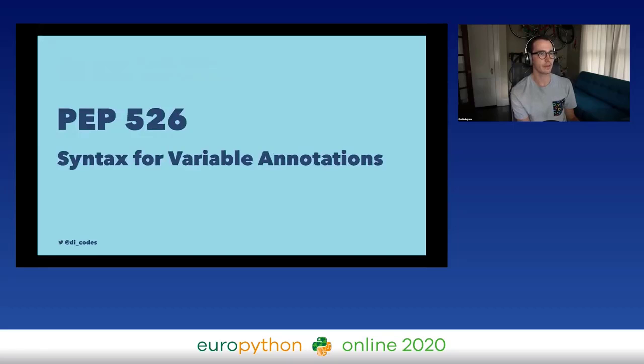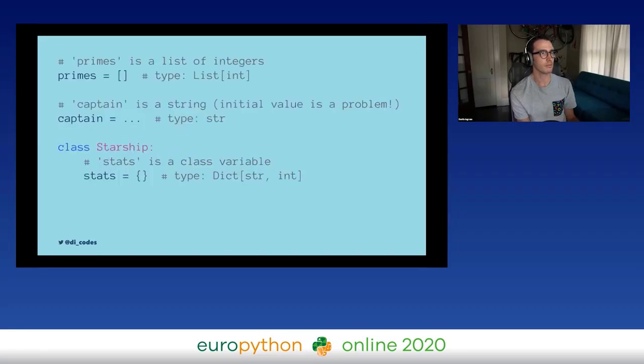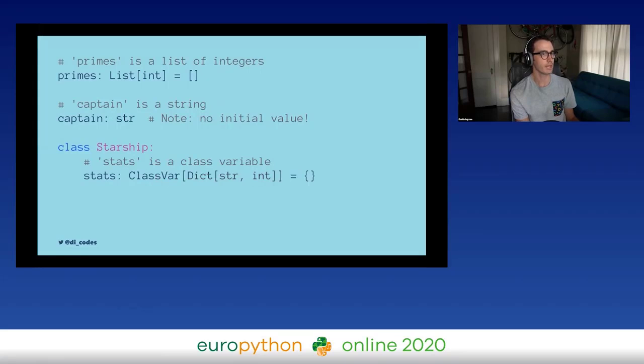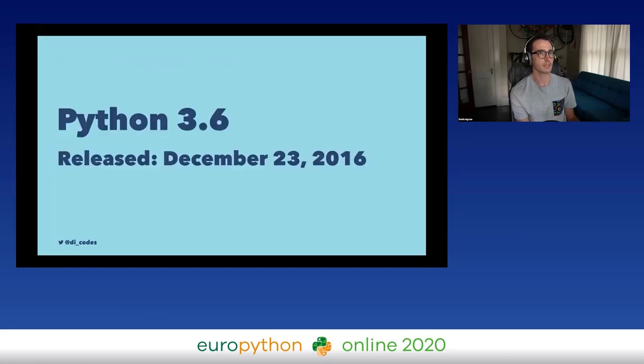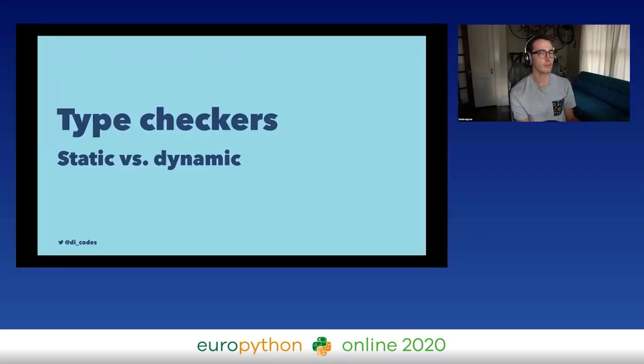We got syntax for variable annotation. So that let us go from the comment style syntax to pure inline Python. We could annotate variables. We could initialize variables with types without actually having to give them a value. Similarly for classes. In Python 3.6, we got PEP 526 support, which almost had everything we needed. The last thing that we needed to finish the puzzle was a type checker.